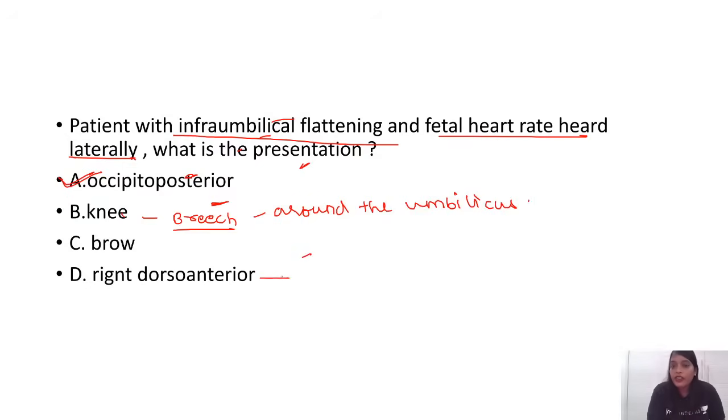Transverse lie, right dorso-anterior is transverse lie. In transverse lie, the lower pole will be empty. So you will not have any flattening. The lower pole will be empty. And there also you will hear around the umbilicus itself. Right dorso-anterior is almost like your occipito anterior, so the fetal heart will be in the spino-umbilical line. Okay.